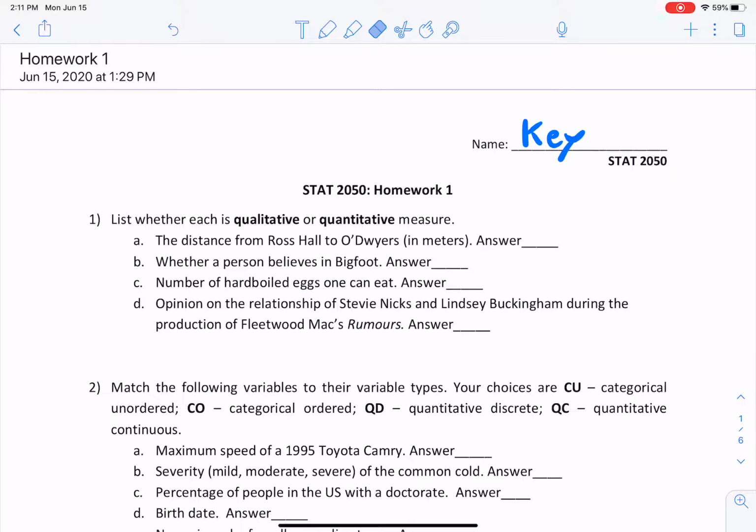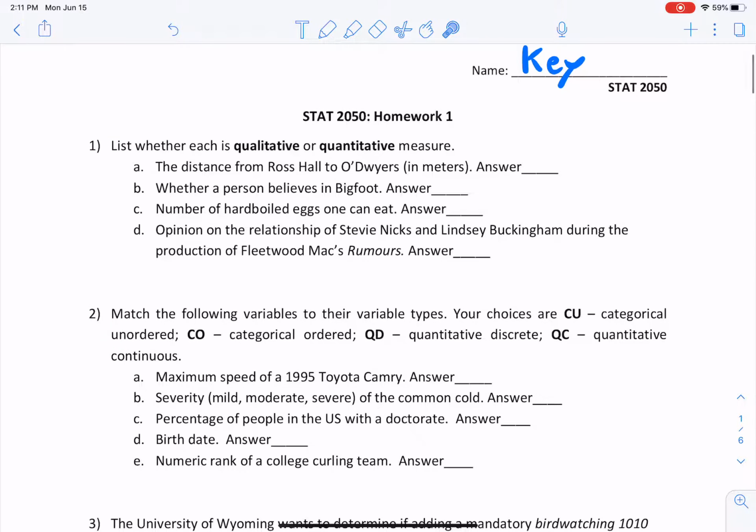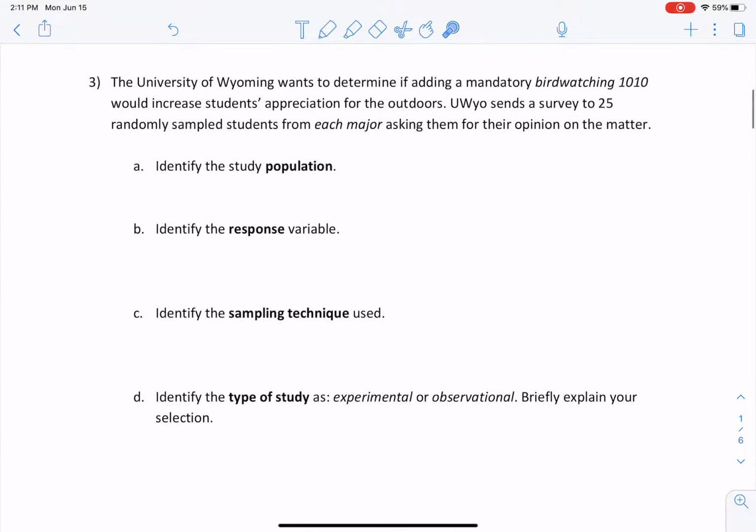All right, hello. So, in this video, we're going to go over my solutions to the first homework assignment. Just a quick note, and I'm sure you found out that some of these questions do have right answers, right? For instance, this one and this one are both sort of right and wrong. It's pretty black and white.